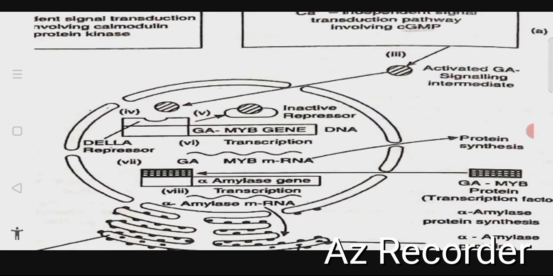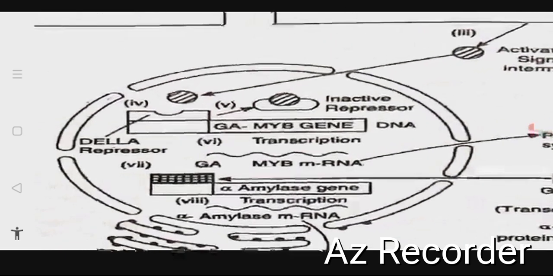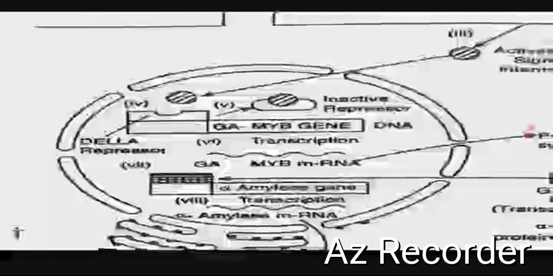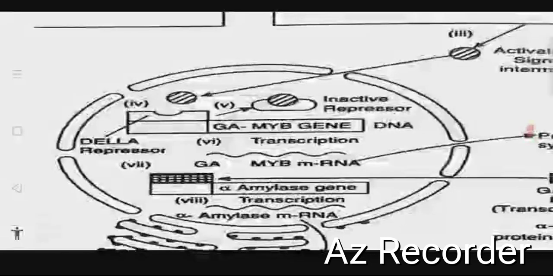The gibberellin signaling intermediate is activated. The activated gibberellin signaling intermediate goes into the nucleus and binds with DELLA repressor proteins, for example GAI, RGA and also SPY. The DELLA repressors and SPY are degraded or inactivated, switched off.